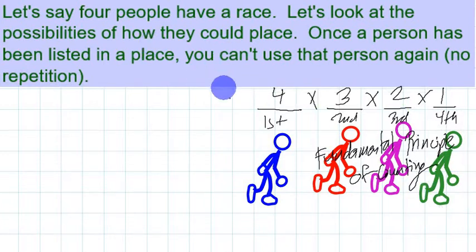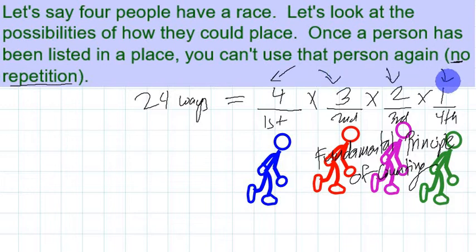And how many arrangements will we have? That would be 4 times 3 times 2 times 1, which would be there will be 24 ways wherein the race can be won. Or there are 24 ways to arrange our 4 people in our race. So, if you're going to think about it, if we are going to arrange objects, people, no repetition because of certain cases of the situation, by the fundamental principle of counting, we keep on subtracting. Because as you can see, from 4, it became 3, then it became 2, then it became 1.